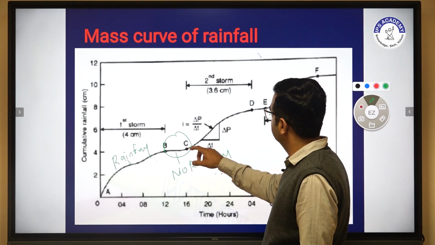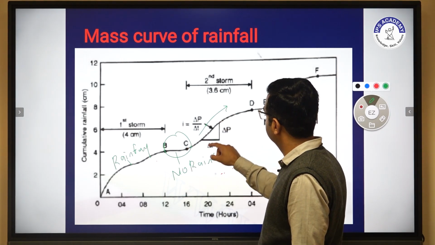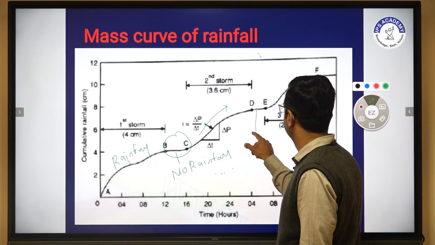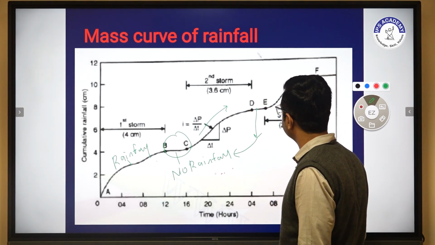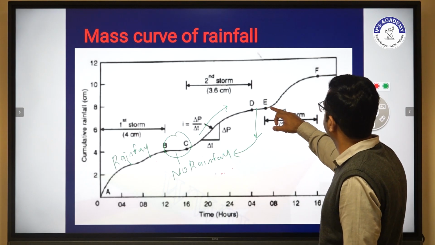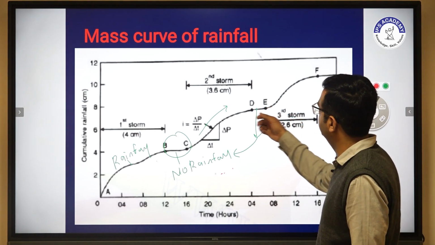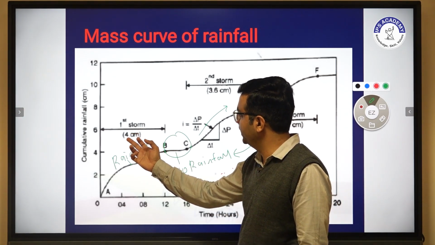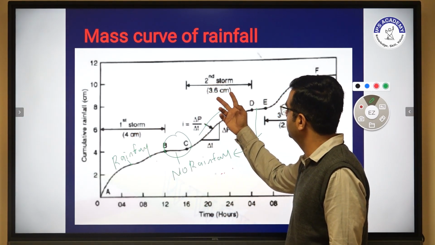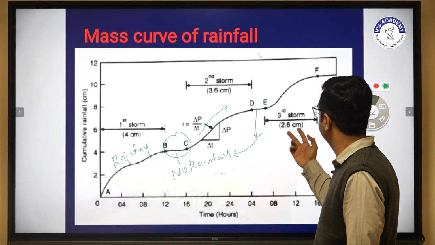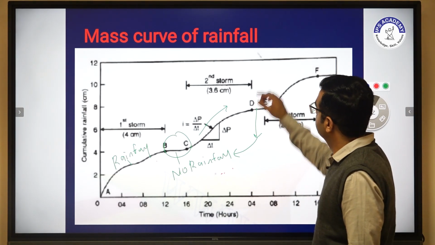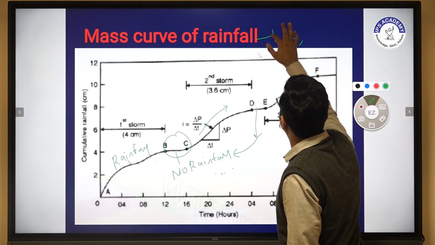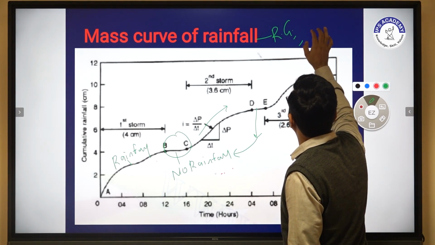Again, from C to D the rainfall happens, and then in the dead portion there is no rainfall. Then from E to F is the third storm, and C to D is the second storm. The first storm is 4 centimeter, the second storm is 3.6, and the third storm is 3.6. This type of mass curve of rainfall is basically obtained from a rain gauge.